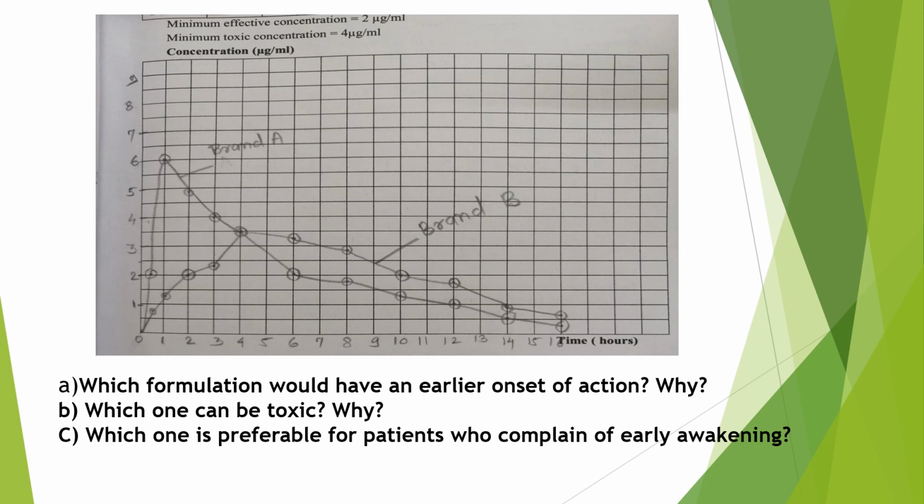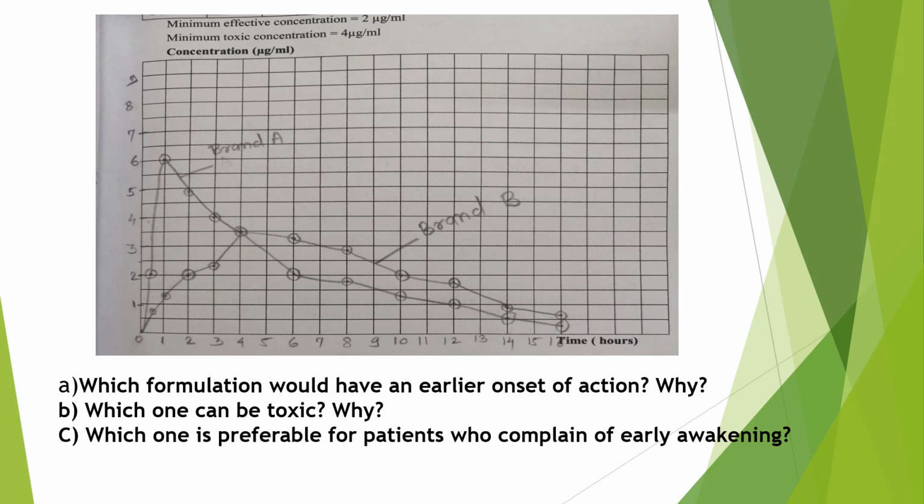Here formulation A can be toxic because it achieves plasma concentration 6 microgram per ml. Here we can see the plasma concentration of brand A. It achieved plasma concentration 6 microgram per ml, which is higher than minimum toxic concentration, while brand B achieved plasma concentration 3.5 microgram per ml, which is within the therapeutic range.